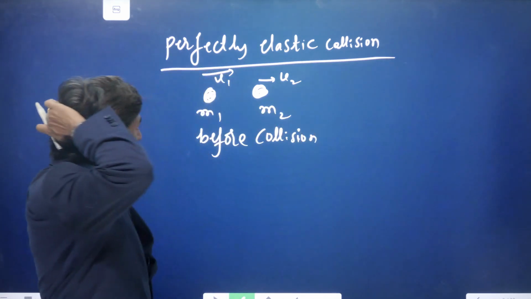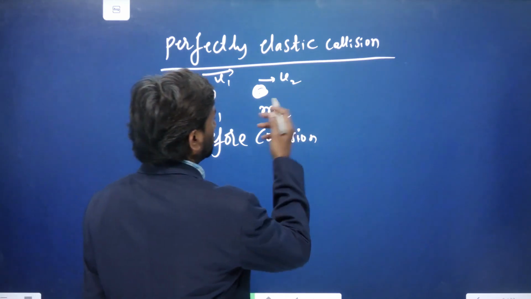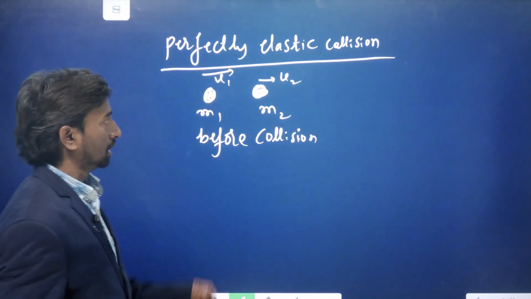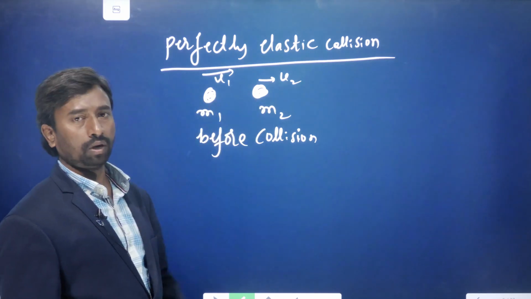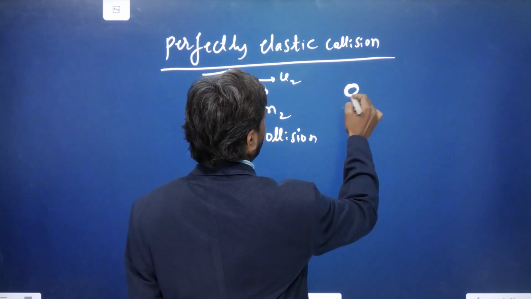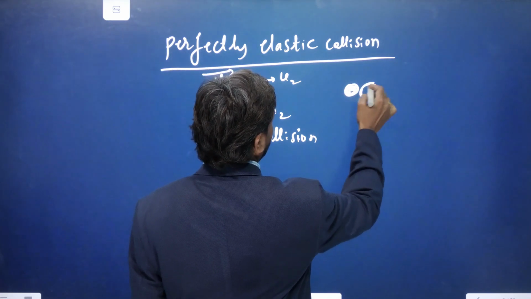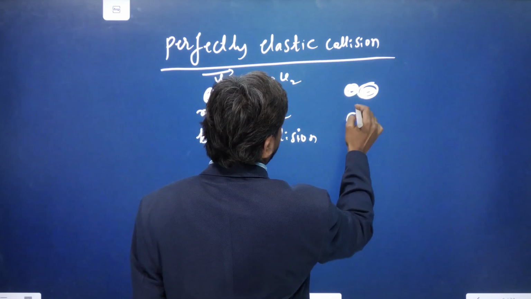If the speed u1 is greater than u2, then they will collide. So u1 should be greater than u2, since they are moving in the same direction. If they move in the same direction, there is a chance of colliding. So they collide during the collision.